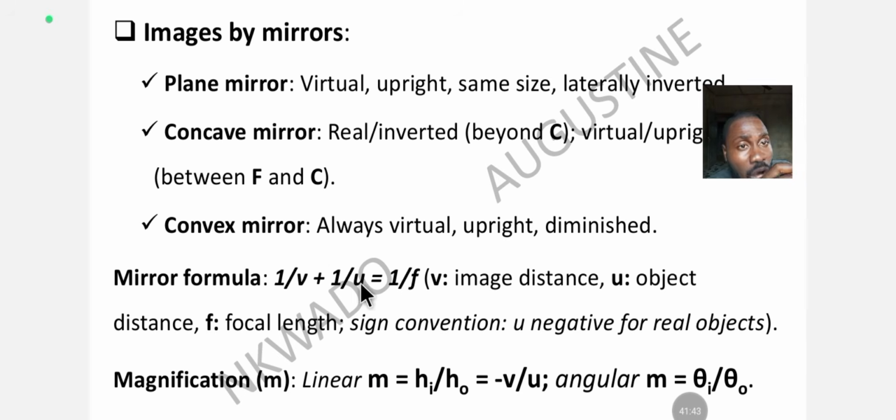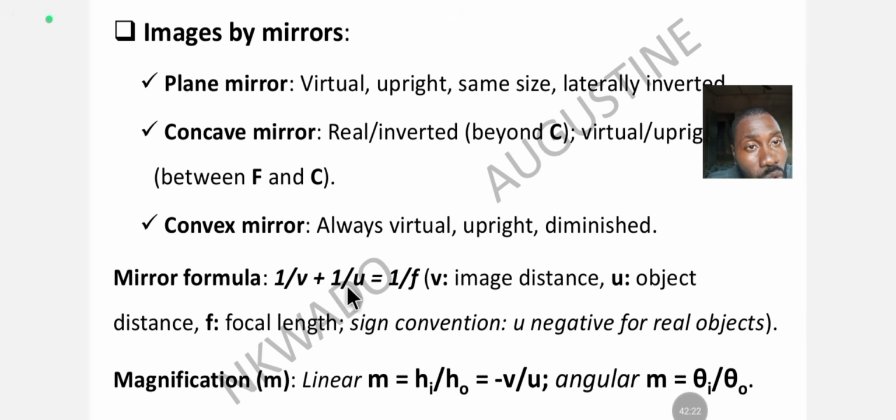1 over V plus 1 over U is equal to 1 over F. So, what this means is that image distance plus object distance is equal to focal length. Where V is equal to image distance, like I just taught you, U equal to object distance, and F is the focal length. Okay, sign convention, U, which is object distance, is negative for real object.